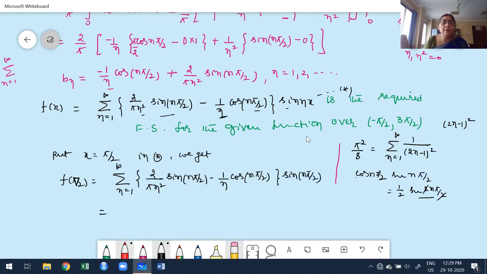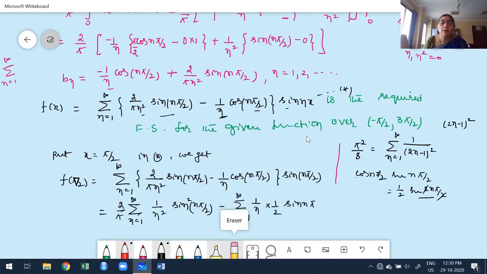Once you multiply this and take the summation of each term, n ranging from 1 to infinity, I'll keep the constant 2 by pi outside: 1 by n square into sine square n pi by 2, minus summation n ranging from 1 to infinity of 1 by n into half sin n pi. Just now I explained, what is sin n pi? The value is 0. So this summation must become 0.